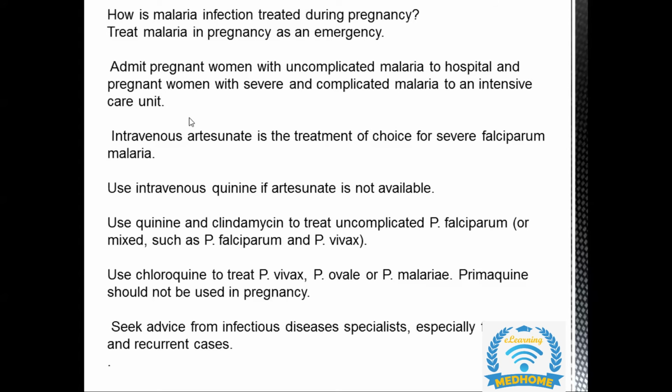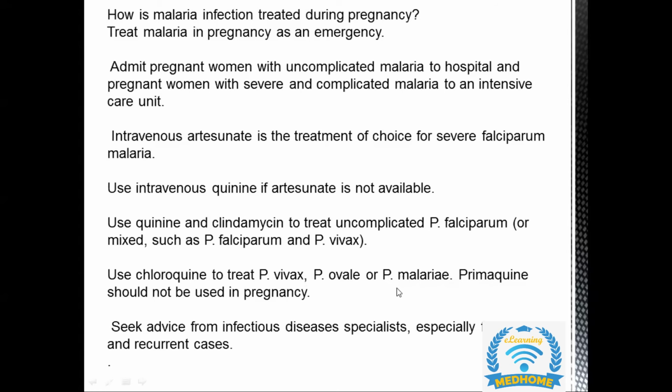Okay. Quinine and clindamycin can be used to treat uncomplicated Plasmodium falciparum or mixed infections such as Plasmodium falciparum and vivax. Chloroquine can be used to treat vivax, ovale or Plasmodium malariae.